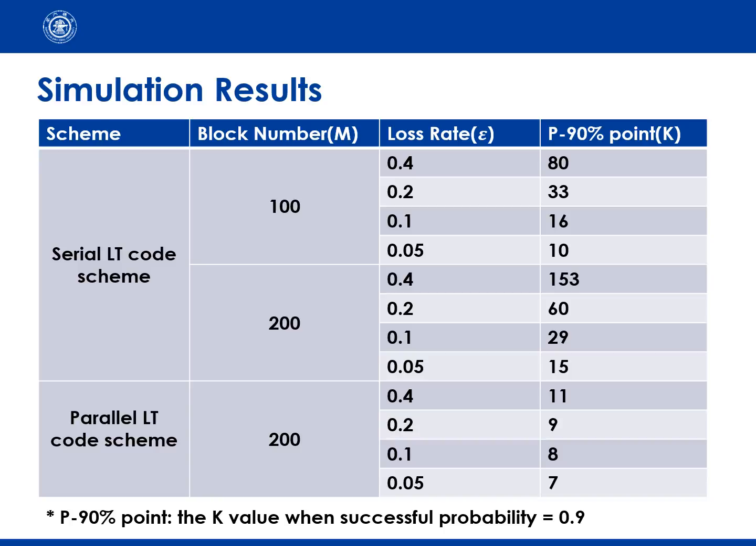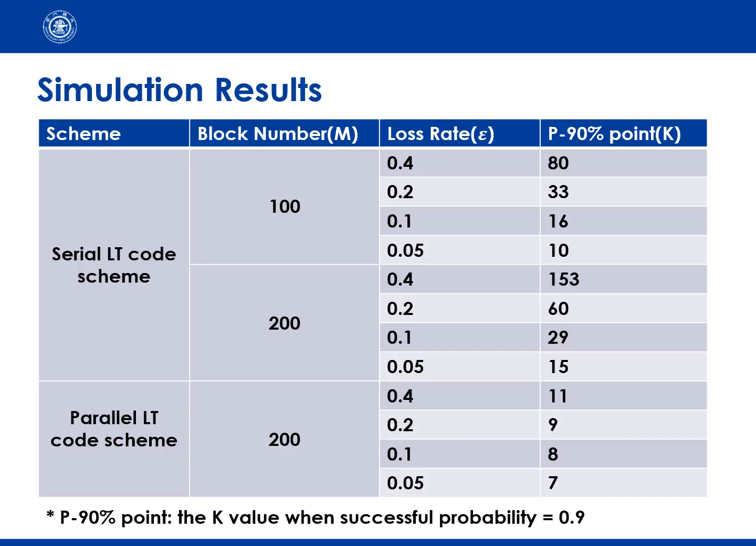Be aware of the variable p90% point. It is the k-value when the probability of decoding success equals 0.9. The variable can measure the retransmission efficiency of the schemas. From the table, we can see the p90% point value is proportional to the block number and the loss rate. Besides, parallel schema has higher efficiency than serial schema at the same condition.